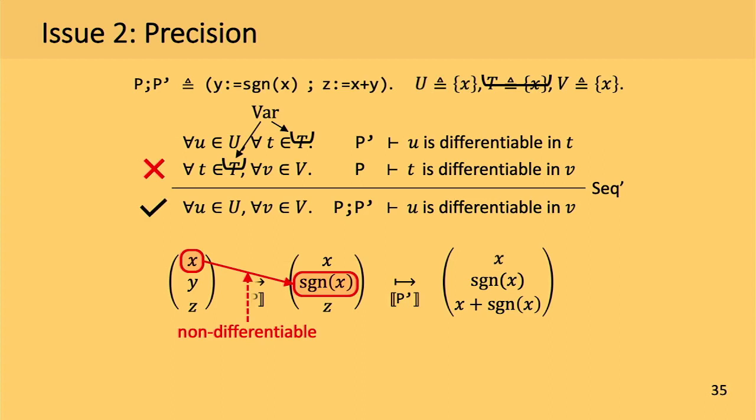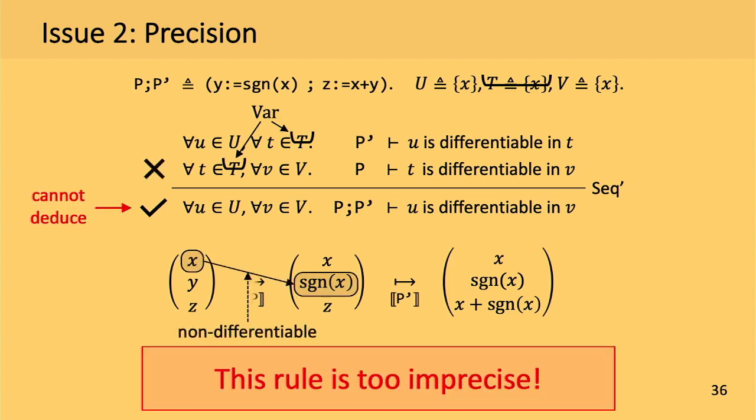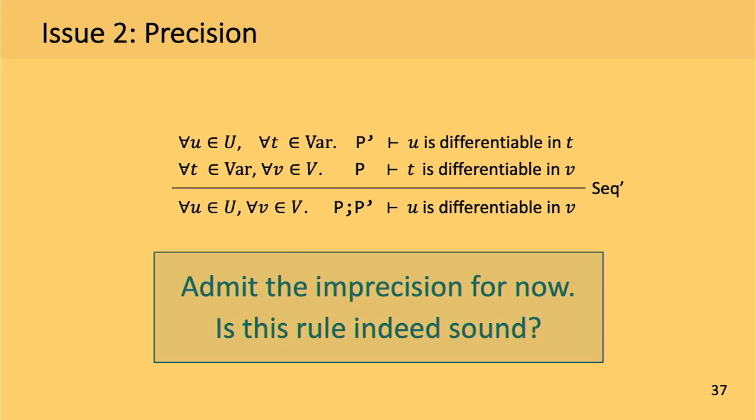But the second premise of the rule does not hold again, for the same reason as we saw before. So we cannot deduce this very simple differentiability property if we use this particular rule. In other words, this rule is too imprecise to be used in practice.